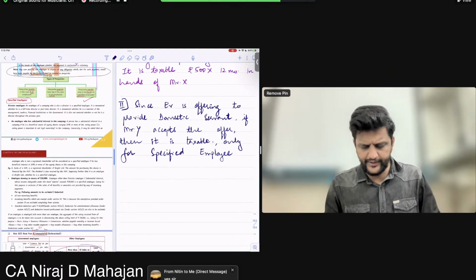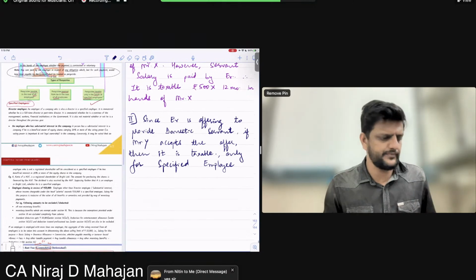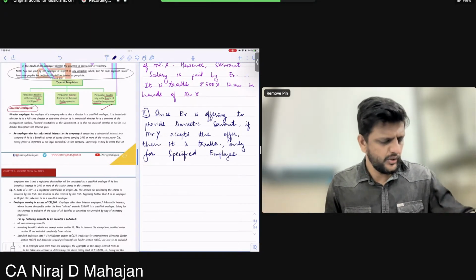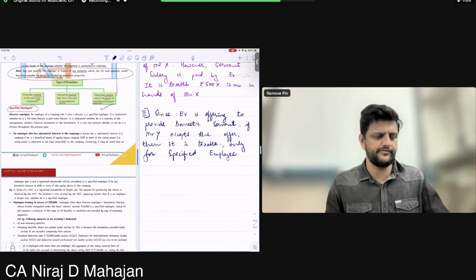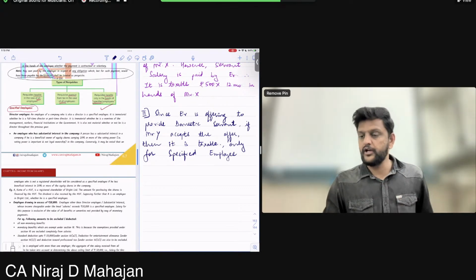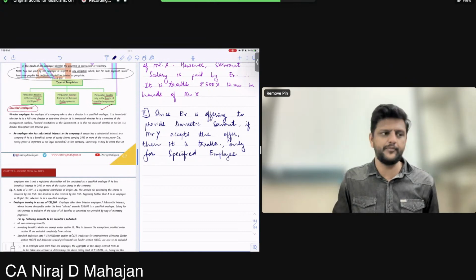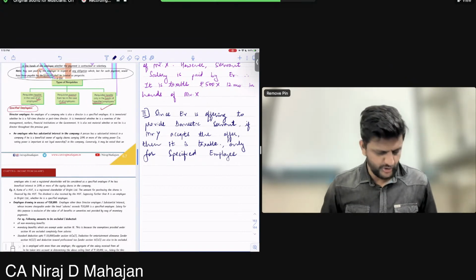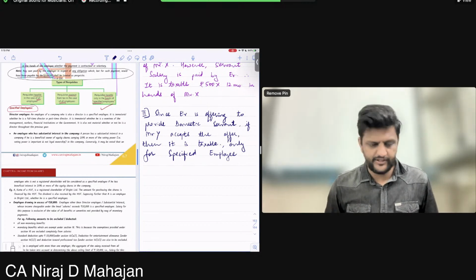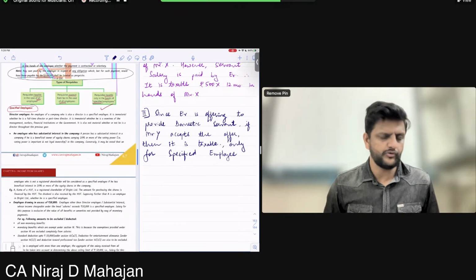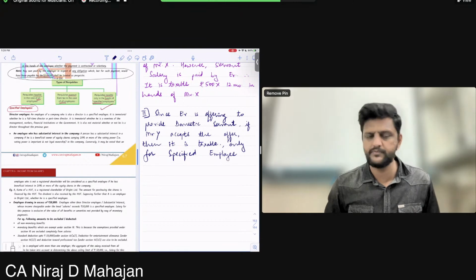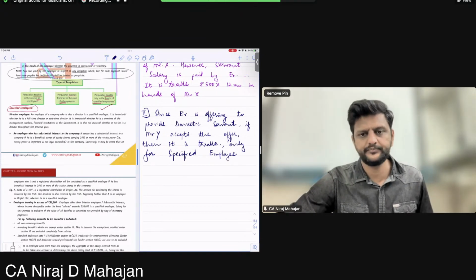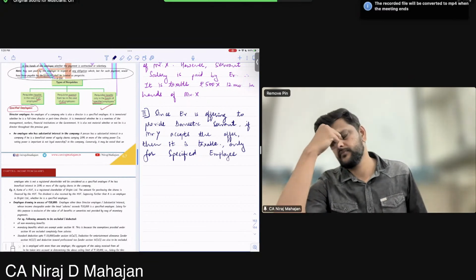At least you will get an idea or more exposure. In income tax, let me be very honest, whatever we do in class will still be insufficient. We'll have to do an extra batch only for MTP, RTP, previous year questions if at all you want to do that also. So revise and finish this off. For income tax for today we have only this much, and the chapter of salaries is over. Recording stopped.